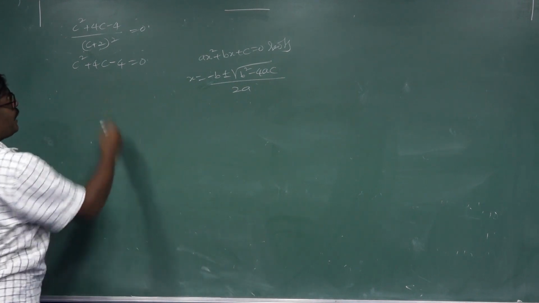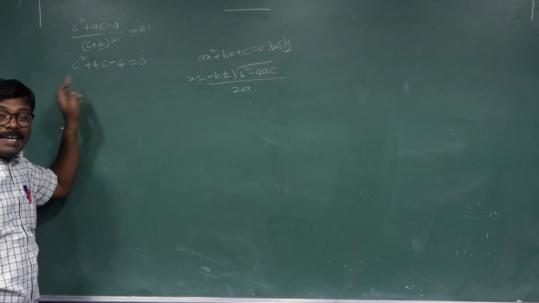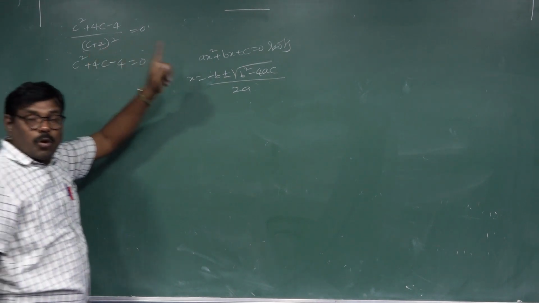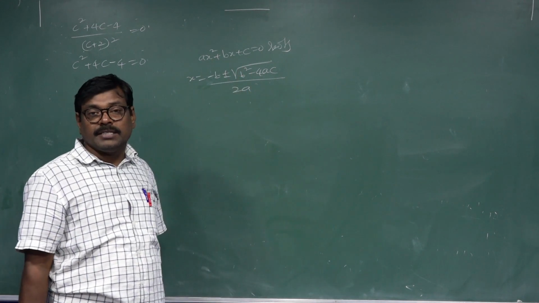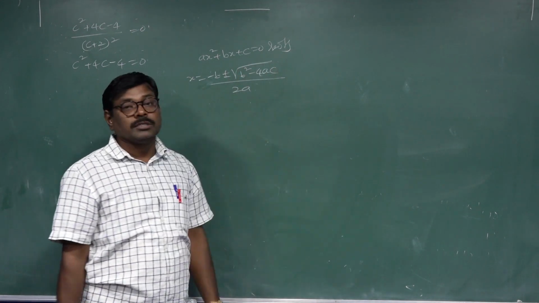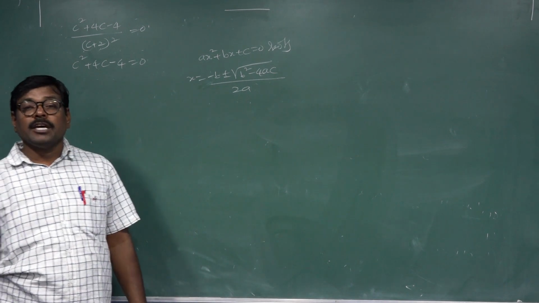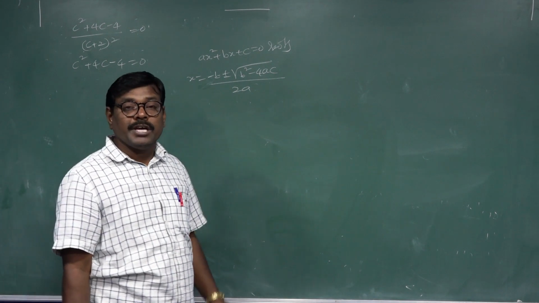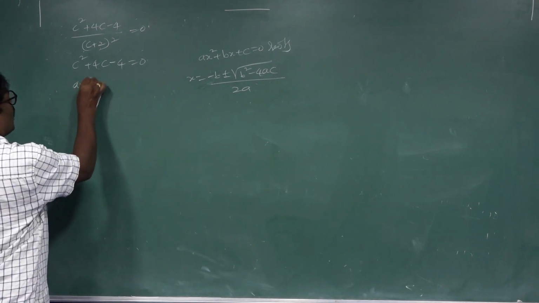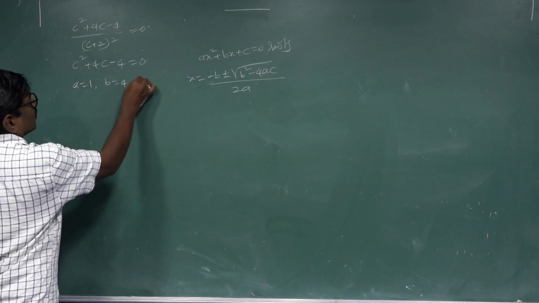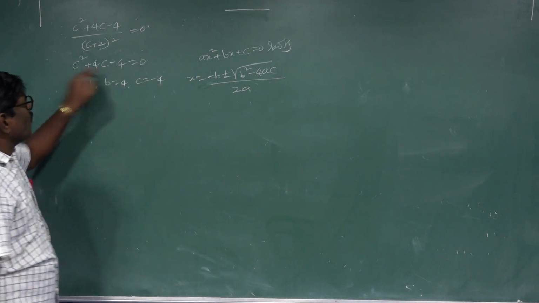Comparing this equation, this is a quadratic equation in terms of x: x square plus bx plus c equals 0. The roots are x equal to minus b plus or minus under root of b square minus 4ac by 2a. Here a is equal to 1, b is equal to 4, c equal to minus 4. Yes, these are no factors.